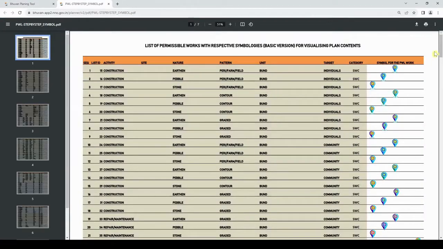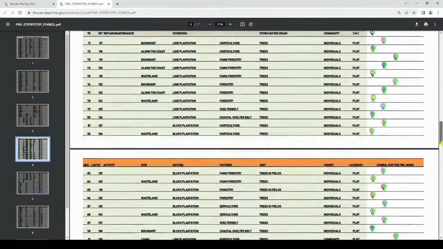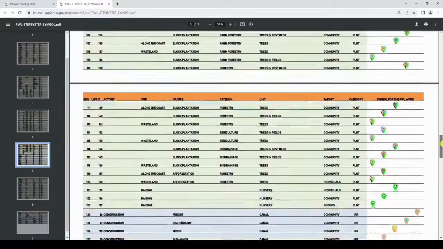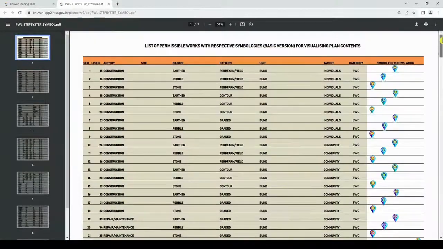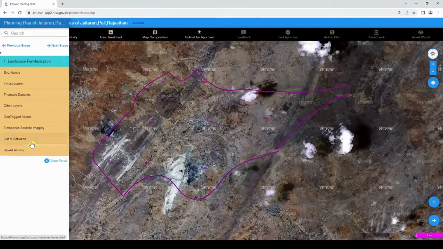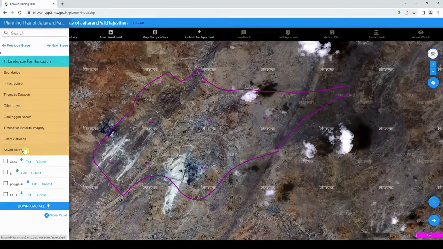This option provides the list of permissible works with respective symbologies, basic version, for visualizing plan contents. The list of permissible works is also available in PDF, which can be downloaded or printed. The saved activity option will provide the list of saved activities by the user. When the user selects the saved activity, it will display on the Bhuvan base map, and then the user will be able to resume his saved activity. The user can download the selected saved activity.